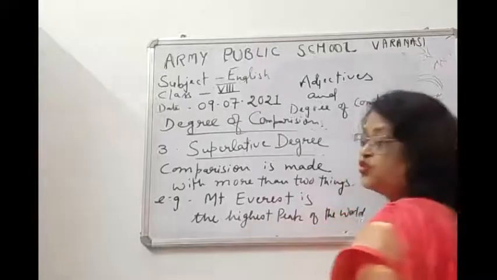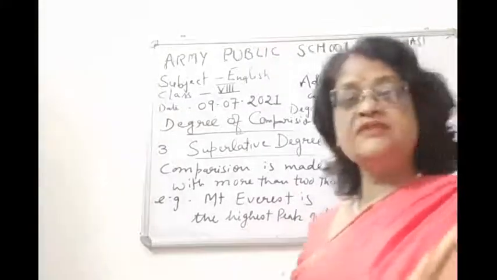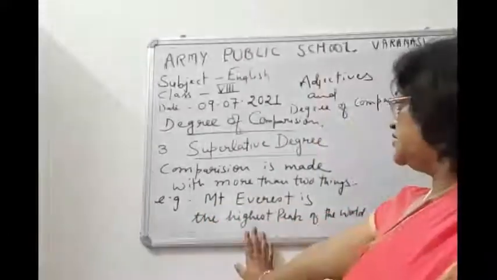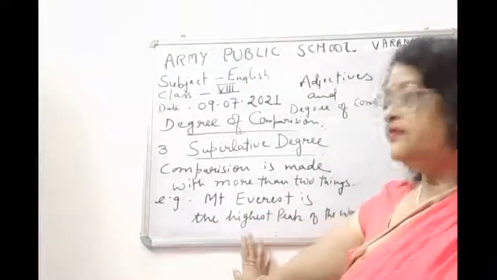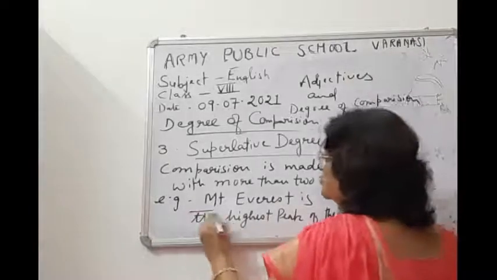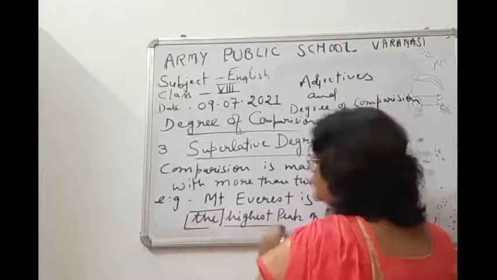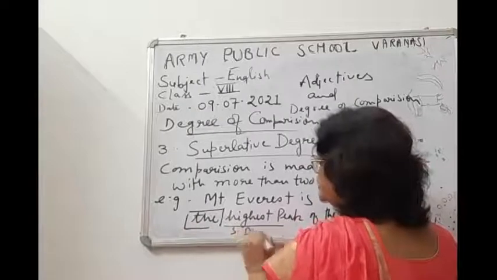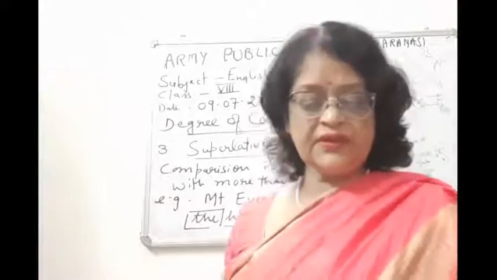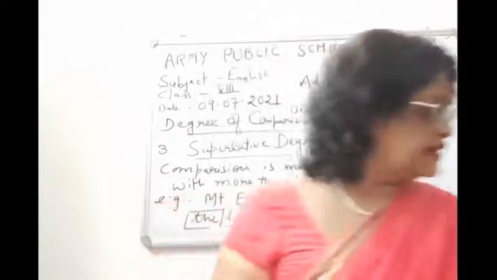So children, there are so many peaks, but Mount Everest, if compared, is the highest. So "the highest" is the superlative degree here, and you can see, children, we are using "the" before the superlative degree.